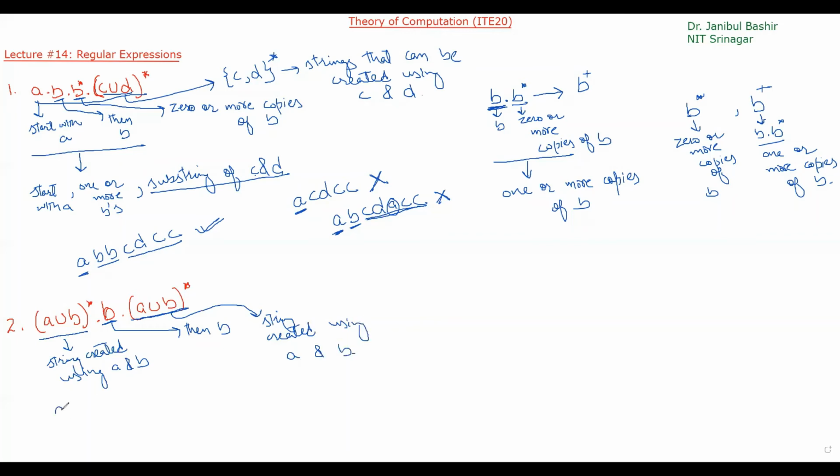Let's take the example A, B, B, A, A. You can take any part. A is created using A and B, because A is a string of the language represented by A union B star. Then B. Then this BAA is a string created by A union B whole star. So this string is represented by this regular expression.